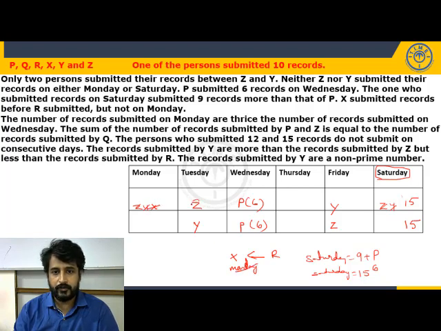Now look at here, in both the possibilities, Z, P, Y, three persons are fixed. X submitted before R, but X cannot be Monday. But X should be before R. So where can I take? X is on Thursday, the only possibility. R is on Saturday. In both the cases, X is on Thursday, R is on Saturday.